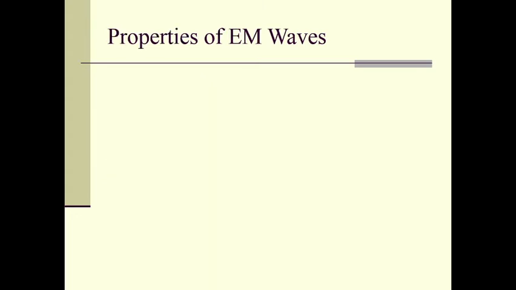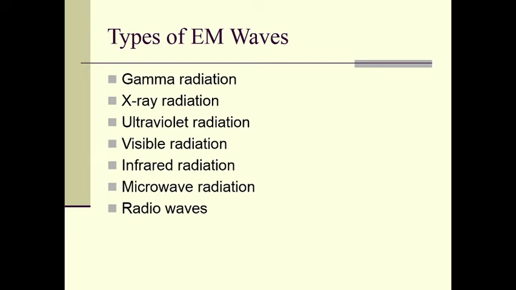That means gamma rays have the lowest wavelength, but the highest frequency and hence the highest energy, whereas radio waves have larger wavelengths, but their frequency or energy will be very small.